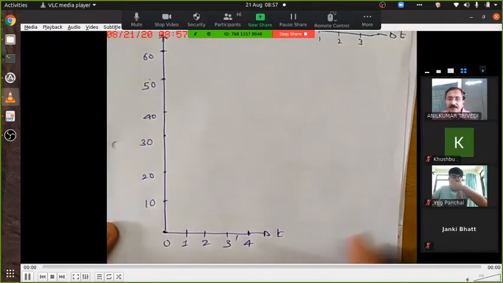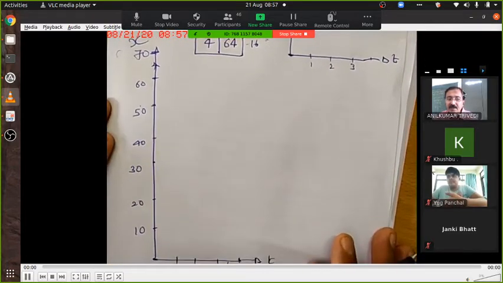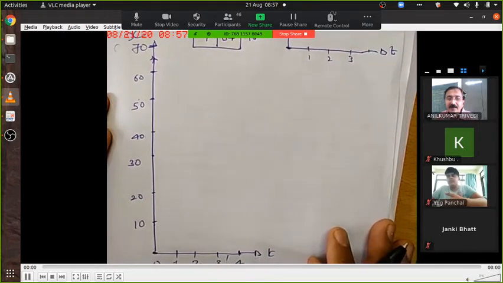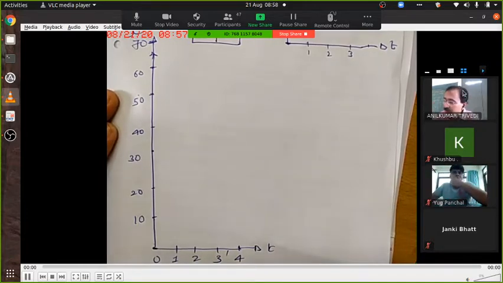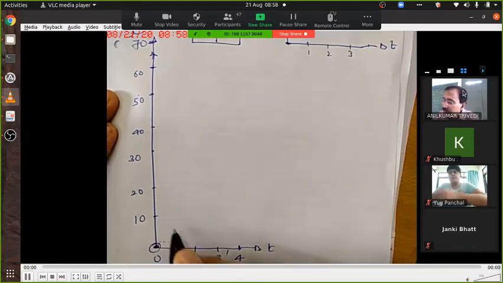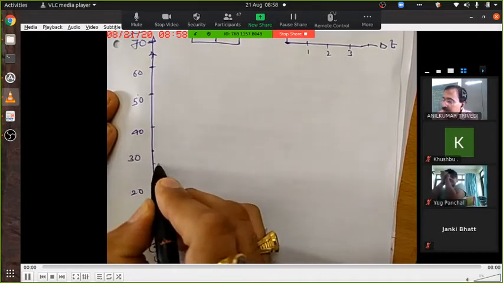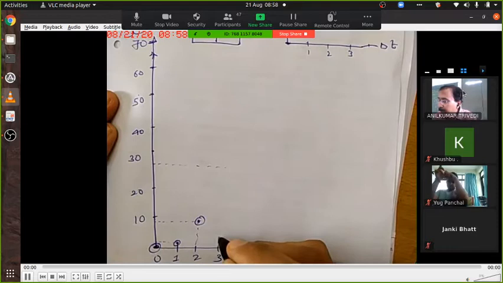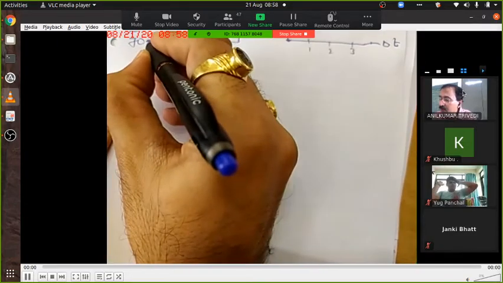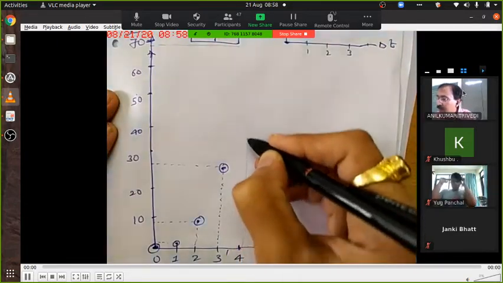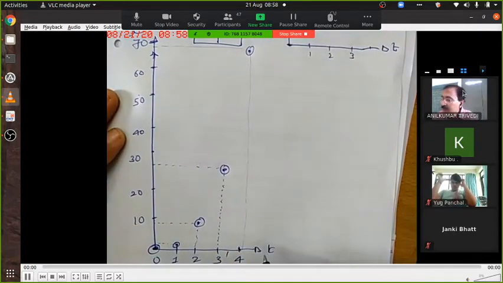Now look at the graph. Okay. Is it same? Yes, sir. Okay. So the first point is 0, so 0; 1 was 1 itself; at the time of 2 it was 8, so a little less than 10; 3 then 27, so somewhere over here; 4 then 64, means somewhere over here. So the graph will come like this.